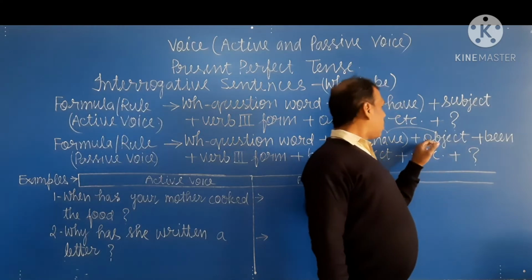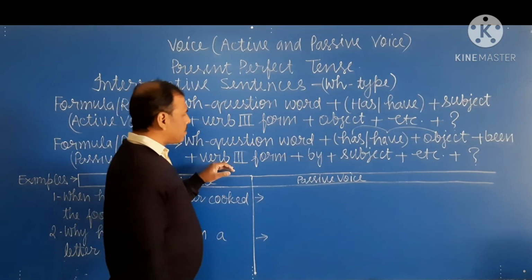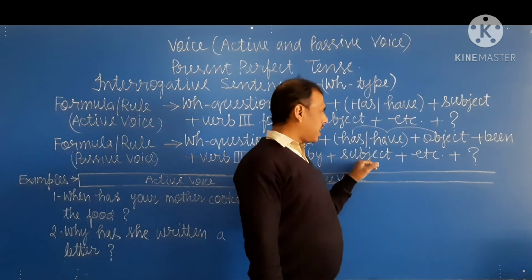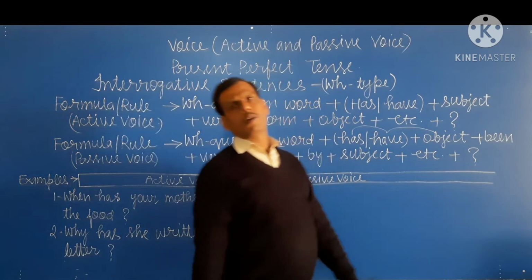And after object, we write been, then verb in third form, then by, then subject, then etc. And at last question mark.